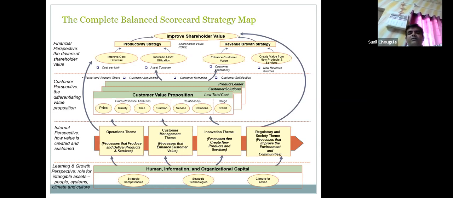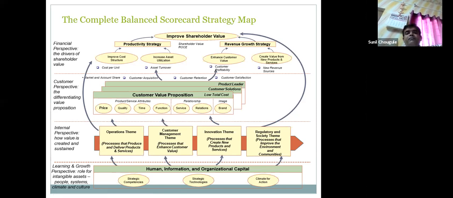Enhance customer value. What it means: your own customer, your one customer can give you business more than you expect or more than you think. This is what enhance customer value. Profitability from one individual customer can be much more than what we think. Create value from new products and services. This is what we just now talked about: new products and new services.